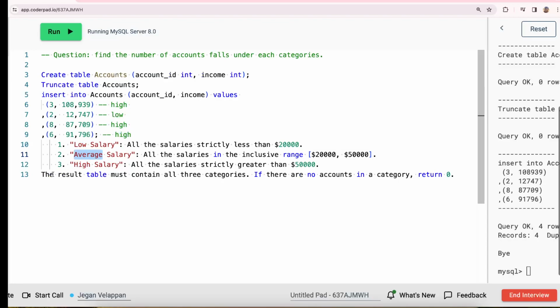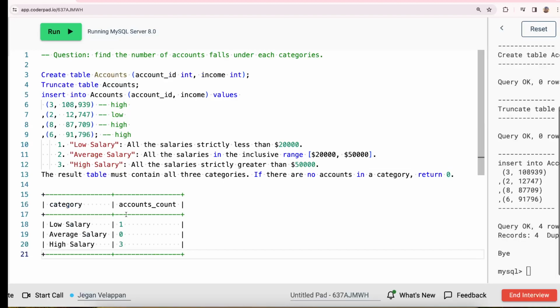So what they say is the result has to be for all the three categories. If there is no account in the category, then you have to return 0 for this category. So what happens for the low salary category? You get 1. For average, it's going to be 0. And for high salary, you are going to get 3. So how to get this? Let's comment this out and go into our coding part.